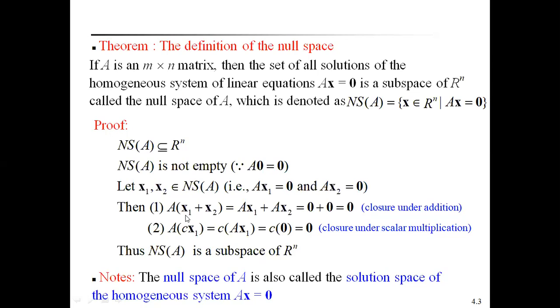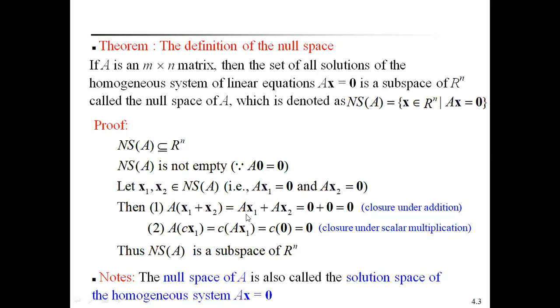Then I will take A into x1 plus x2. That can be written as Ax1 plus Ax2. Since x1, x2 belong to null space of A, these two satisfy the condition Ax1 equal to 0 matrix and Ax2 equal to 0 matrix.